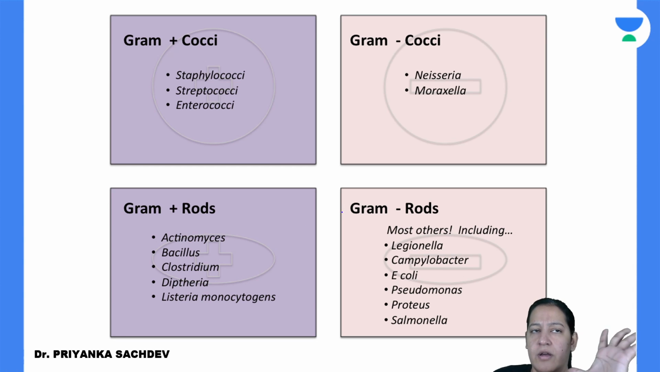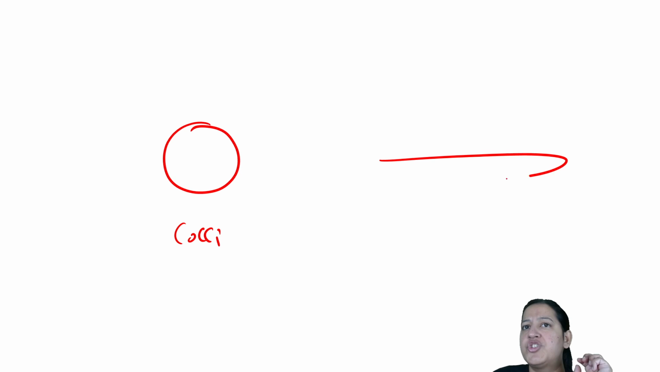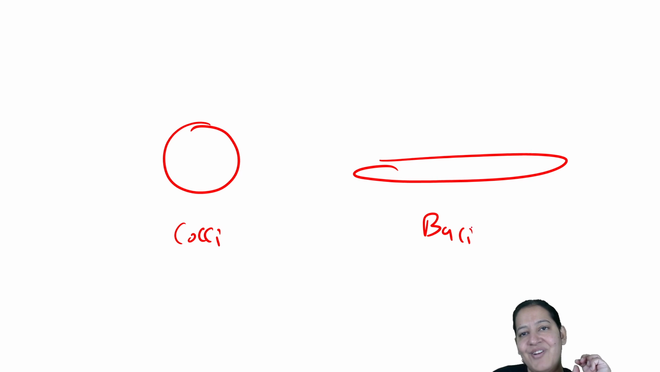So what are gram positive? Classify them. How many gram positive bacteria you know? Based on the shape of the bacteria, there are two types of bacteria. If they are circular, spherical, they are known as cocci. And if they are rod shaped, they are known as bacilli.